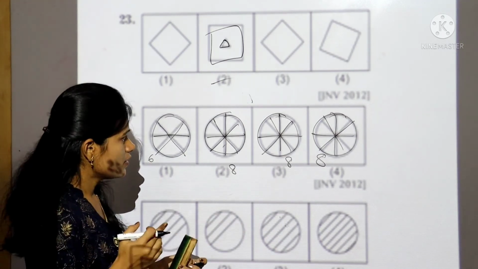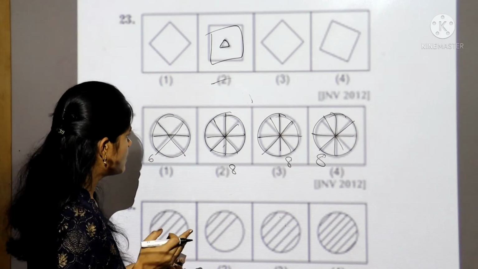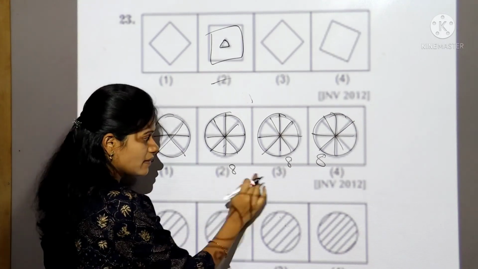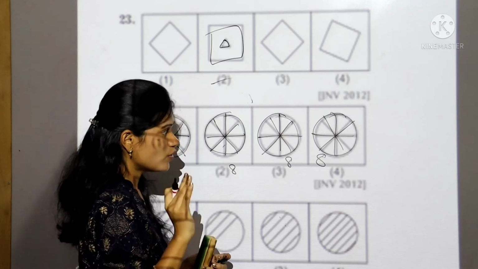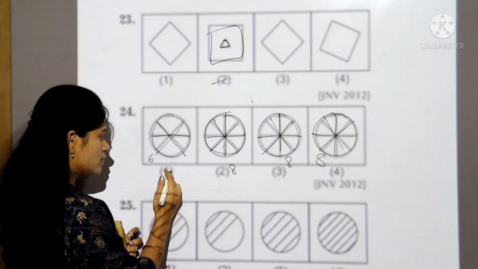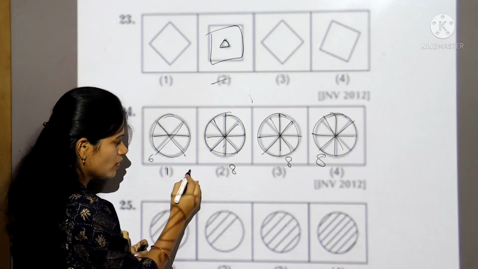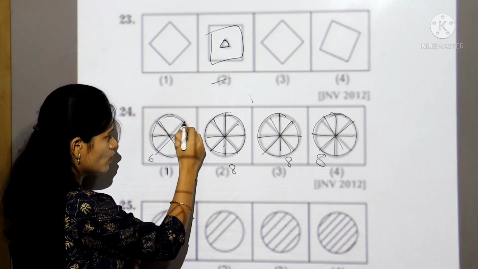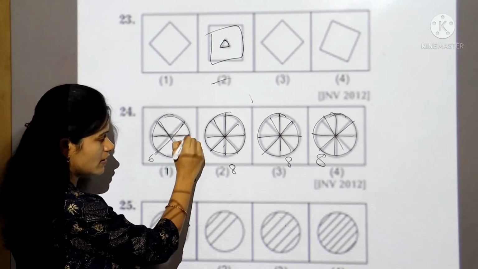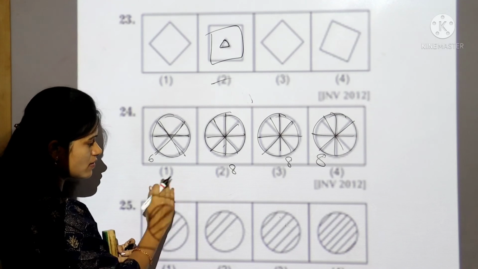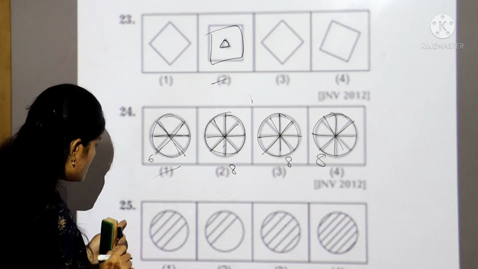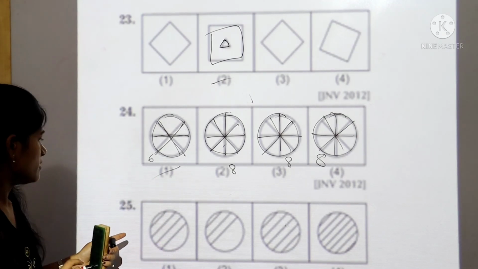You can say it the other way also. The second, third, and fourth are having 4 diameters, but the first box is having only 3 diameters. See here, 1 diameter, 2 diameter, 3 diameter. So which is different from the others? The answer is the first one. Let's take the 25th question.